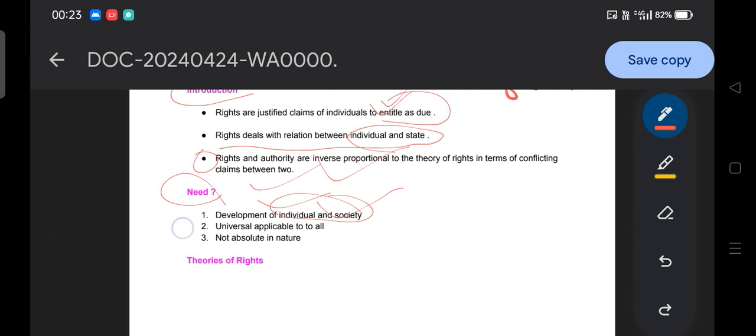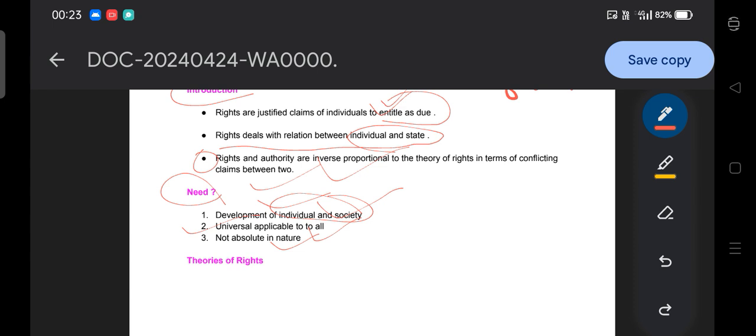Then moving to the next: rights are universally applicable to all. Rights are universally applicable, irrespective of caste, color, gender, creed, nationality and other things. Each and everyone has the right, be it your human right, your fundamental right, or your directive principle. Then, rights are not absolute in nature.